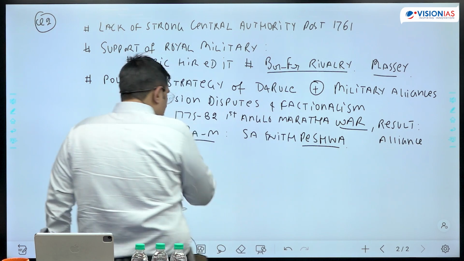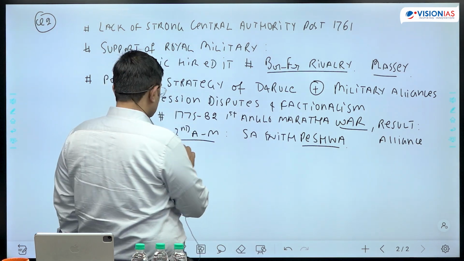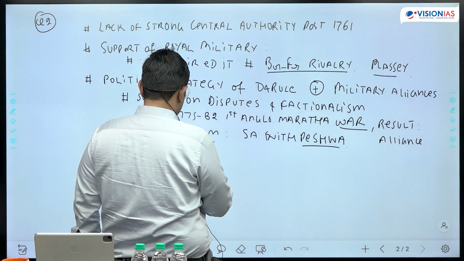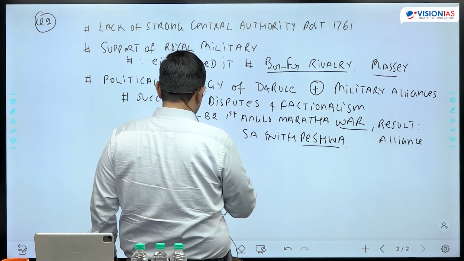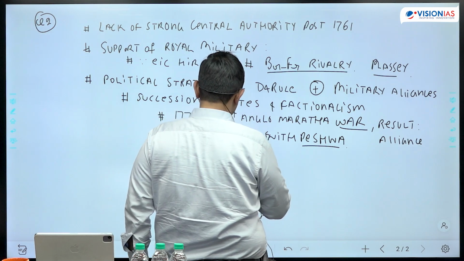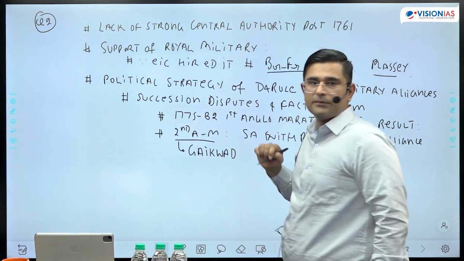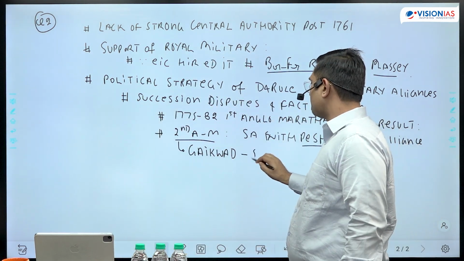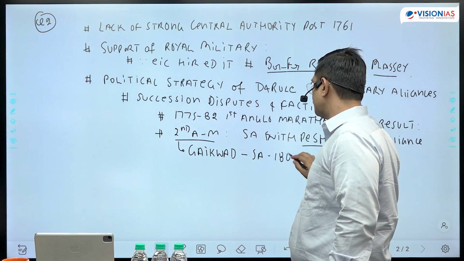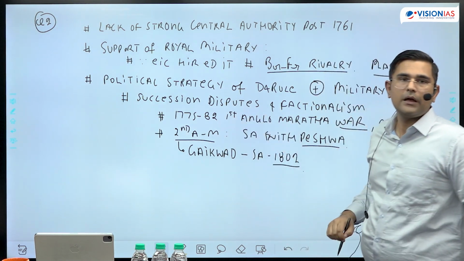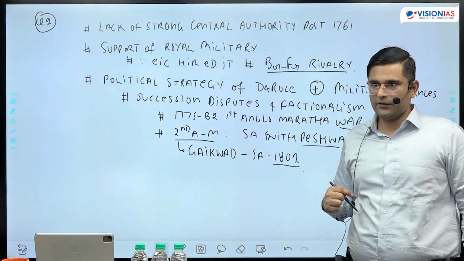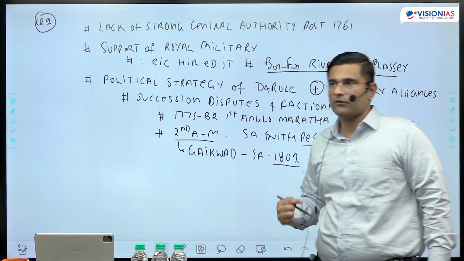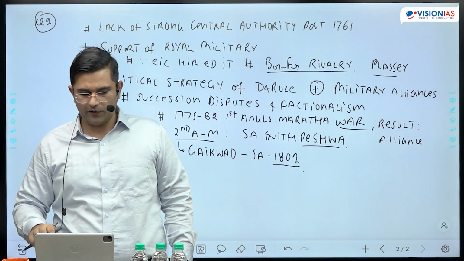Plus, just before this war, because of a succession dispute, Gaikwad of Baroda, who is a Maratha Sardar, also signed subsidiary alliance in 1802. And therefore, one of the Maratha Sardars is now militarily on the side of the Britishers because of succession dispute.